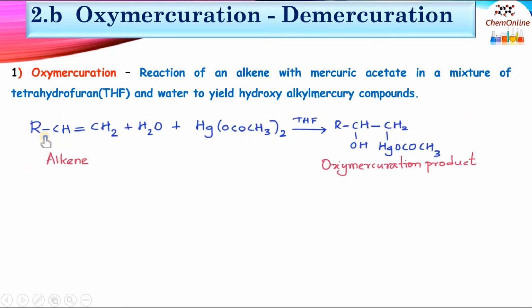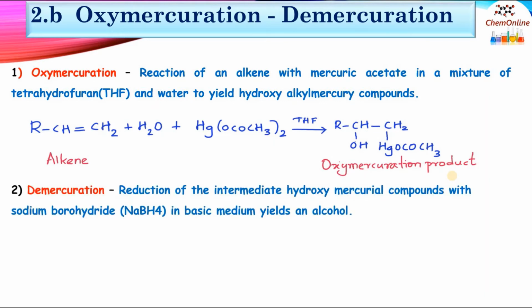Generally, it can be represented as RCH=CH2, which is an alkene, plus water plus mercuric acetate, Hg(OCOCH3)2. In the presence of THF, this will give RCHOH-CH2-HgOCOCH3. This is the hydroxy alkyl mercury compound, or the oxymercuration product. Now this reaction is called oxymercuration.